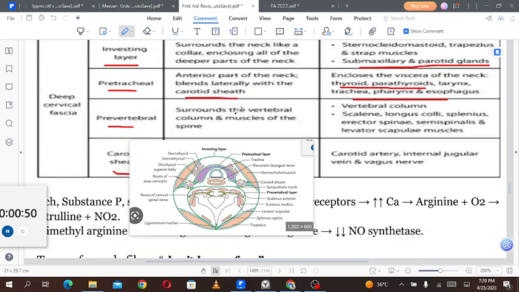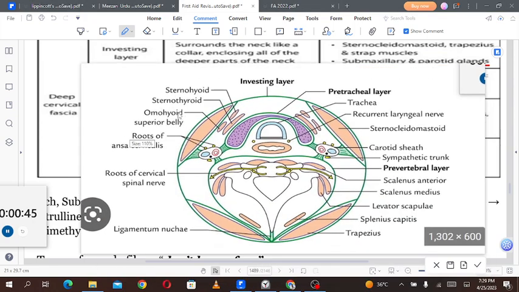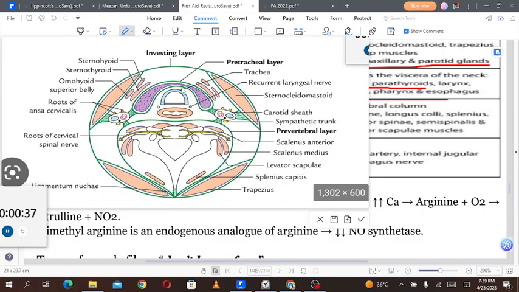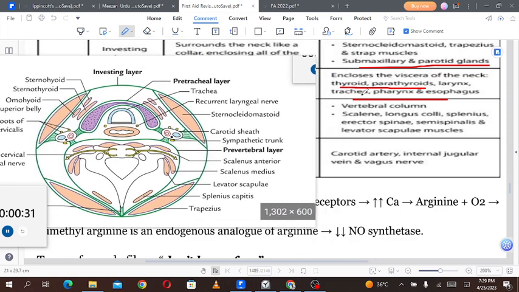Then the prevertebral fascia surrounds the vertebral column and muscles of the spine. So the prevertebral fascia is over here. Okay, pardon me. Let's talk about the structures which are enclosed by the pretracheal fascia first. They enclose the viscera of the neck, including the thyroid. This purple structure is the thyroid, right? Then we have the parathyroid glands, which will be present behind that, and they're also enclosed inside the pretracheal fascia. Then larynx, and the gut section is below the larynx. Then trachea, as you can see over here. Then pharynx and esophagus. So this is a reflection of the fascia which is enclosing the trachea and esophagus as well.